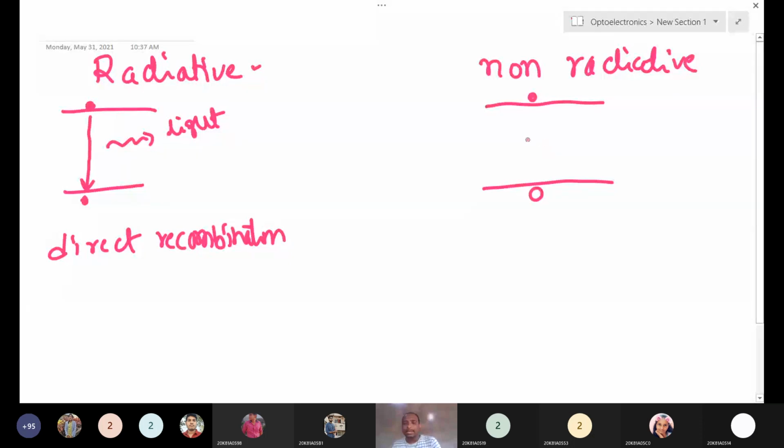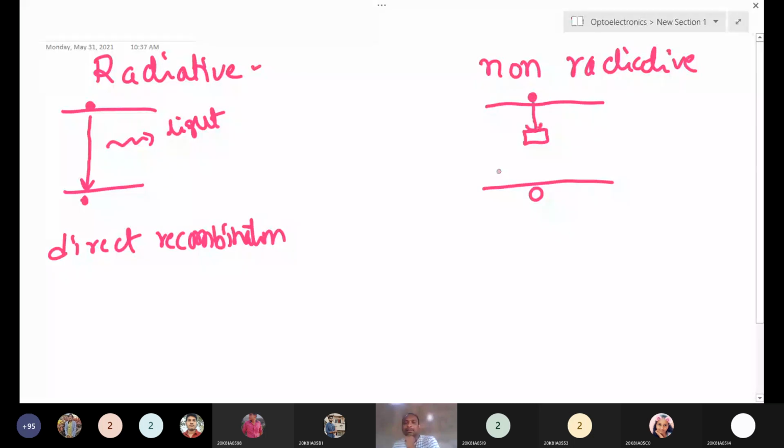But what is happening here? There are some defect states in a semiconductor. We know there is no 100% perfect material in the universe, right? Slightly, some defects will exist in every material. So here, this electron will first jump into the trap state.